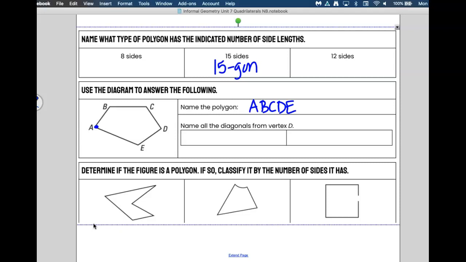That's the name. Classifying it would be the type of polygon. To name it, use the points that are on it. Name all the diagonals from vertex D. I could connect D to A, yeah. So DA with the segment symbol, and then my other answer would be what? DB. So if I tried D to E or C, those are sides, and I don't want those.